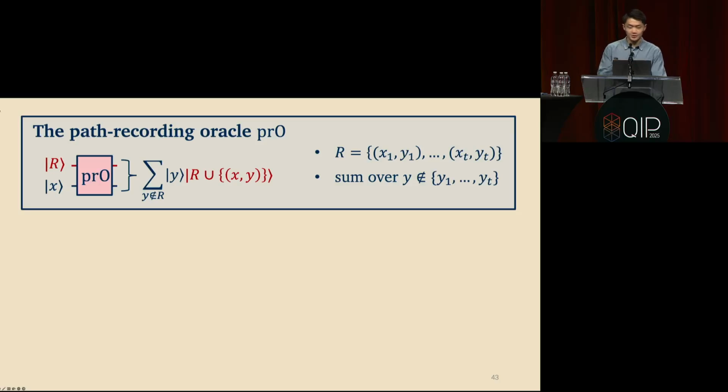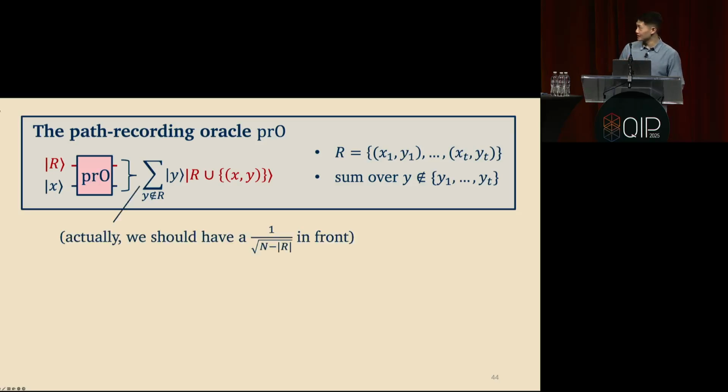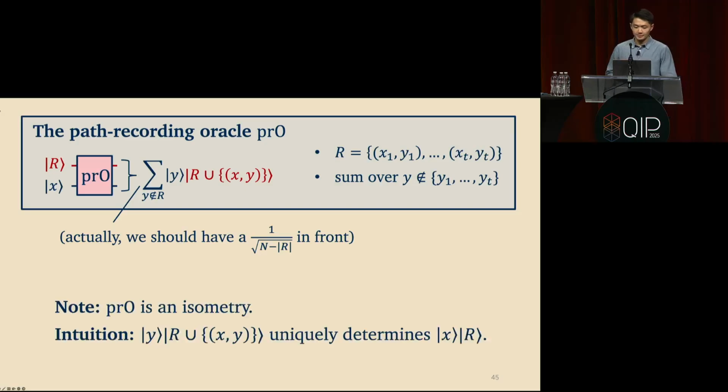So I said this is an isometry, and to be a little more precise, there should be a normalizing term in front. This is actually a unit vector on the right-hand side. I'm not going to prove that it's an isometry, but just to get some intuition, why is this plausible? Just notice that this term on the right-hand side, this y tensor R union xy, uniquely determines x, R. And this is because y is promised to be distinct from all the other y terms in the set R. Right?